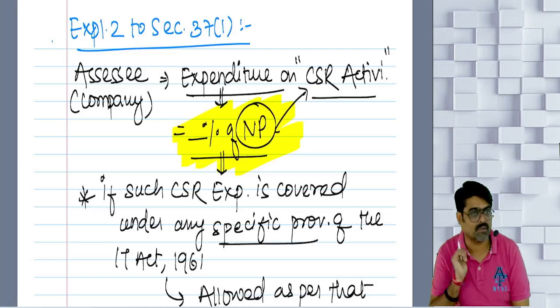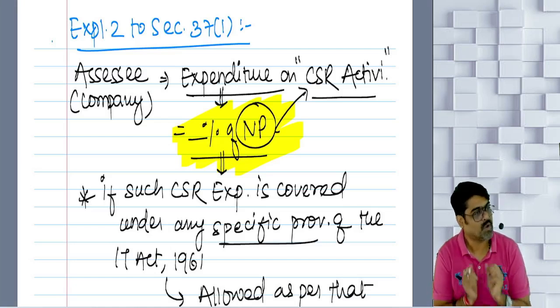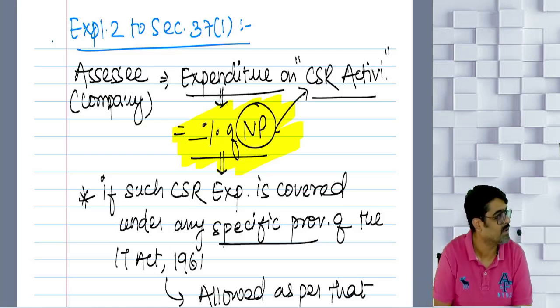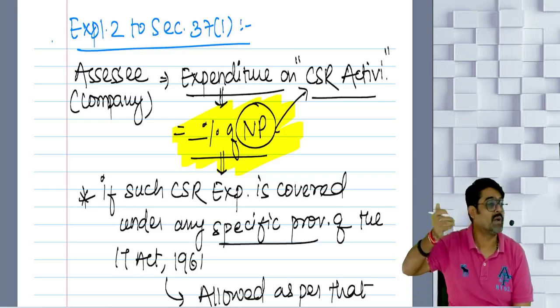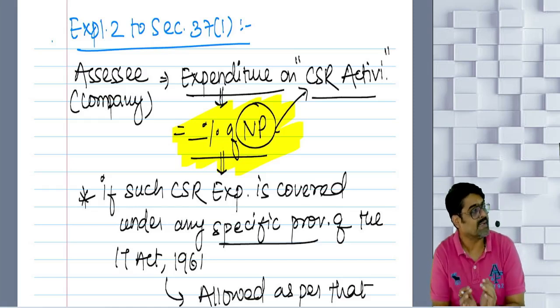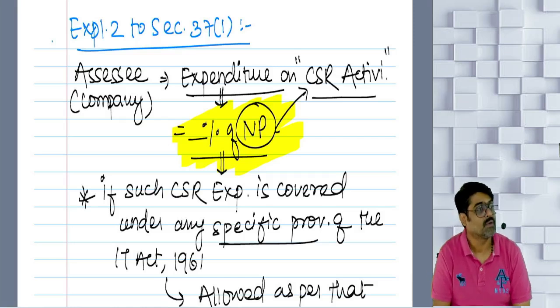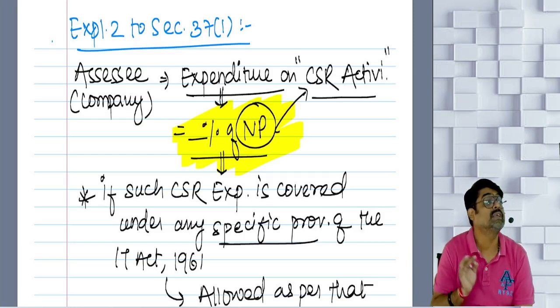So first of all, you are a company. You have a certain amount of profits or turnover, etc. Conditions are there under section 135. If you fulfill the conditions of section 135 of the Companies Act, you have to set aside a certain percentage of your profit, which you have to spend for certain activities known as CSR activities.